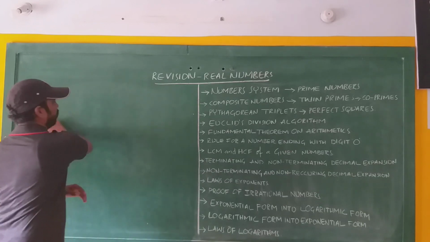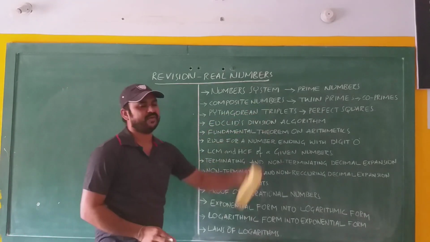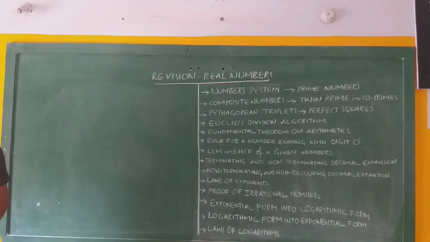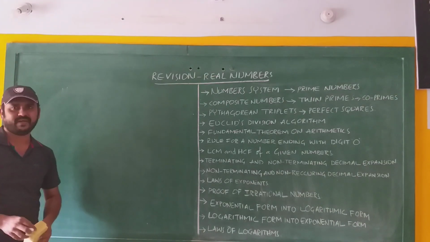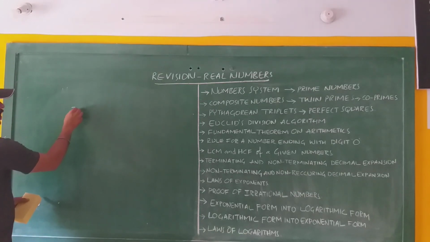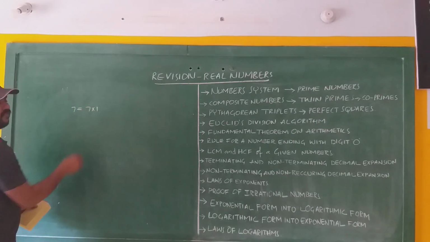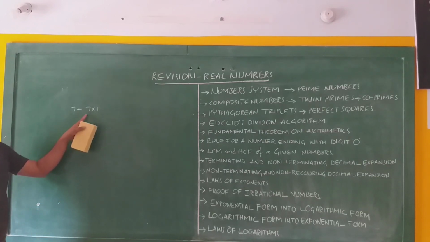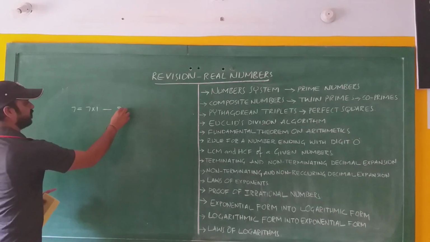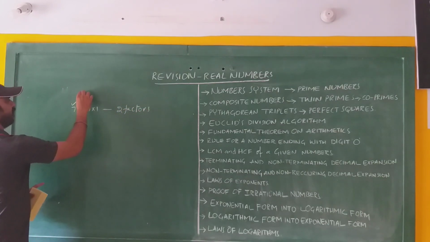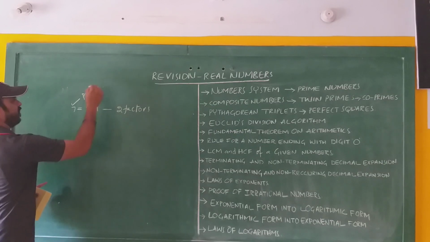Next, prime numbers. A number is a prime number if it has only two factors, that is 1 and itself. Suppose you take 7. 7 can be written as 7 into 1. That means it has only two factors, 1 and itself. Therefore, 7 is a prime number.